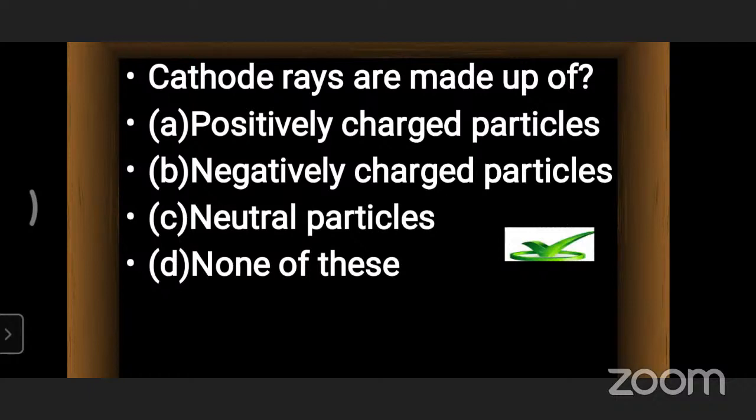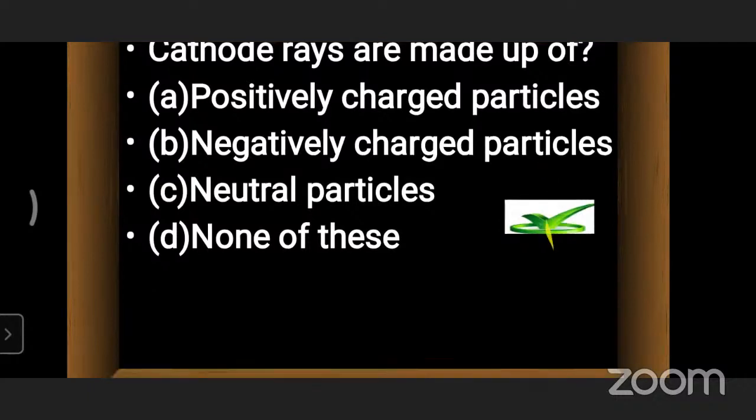We know that anode rays are positively charged particles, but cathode rays are negatively charged particles. So the option is negatively charged particles, because cathode rays have some charge. There is no doubt about it. That's why I kept the tick mark here. The answer is B, children.